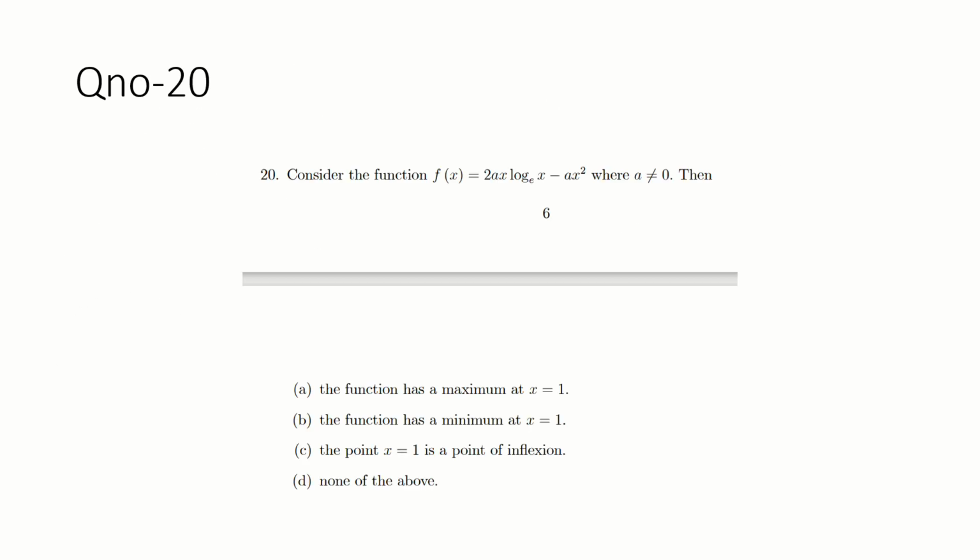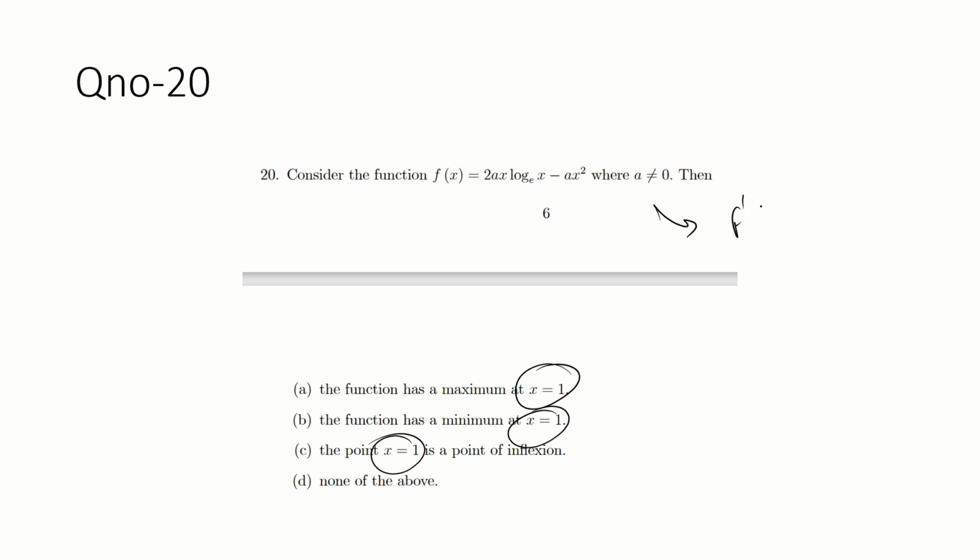Okay, do question number 20. Consider the function, guys. This is so easy. Take your time and solve it. Consider a function f(x) is equal to 2x log x minus ax square. Everything is given. Maximum, minimum, or point of inflection at 1, just check at point 1.